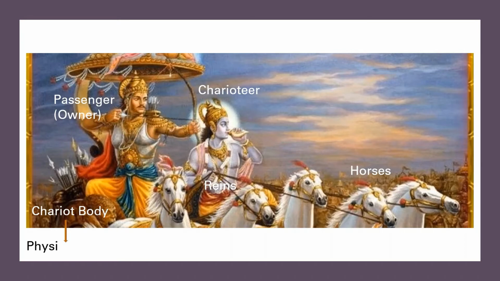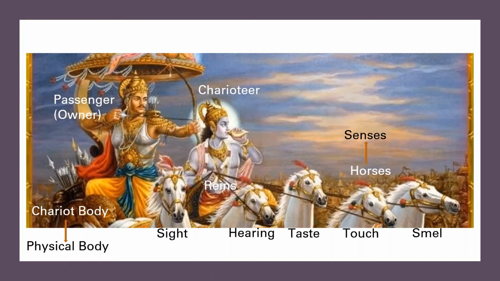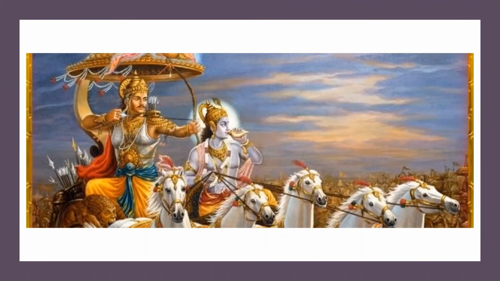The chariot body represents our physical body. The 5 horses represent our senses: sight, hearing, taste, touch, smell. Reins symbolize the mind. Charioteer represents the intellect, and the passenger represents the soul. This model explains our actions at 3 different levels.